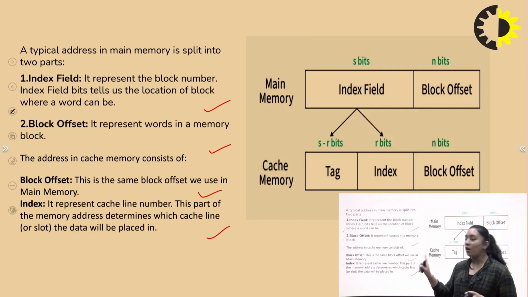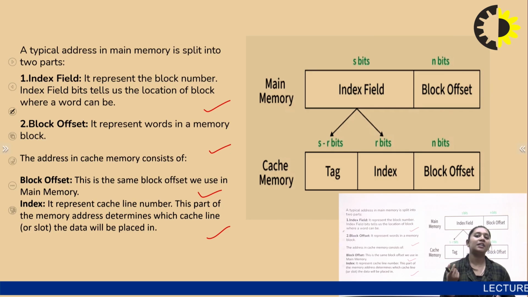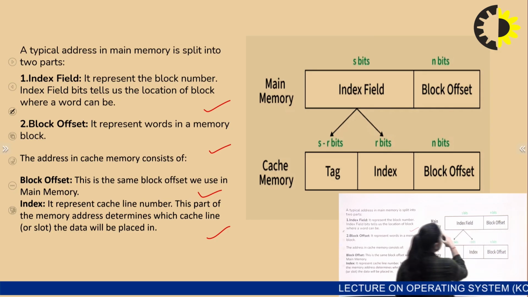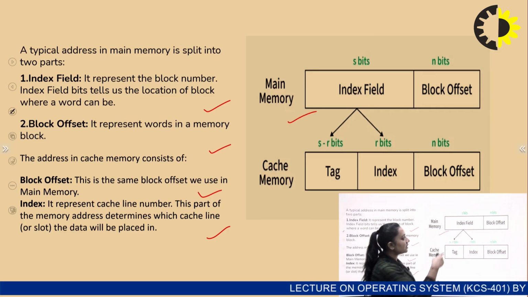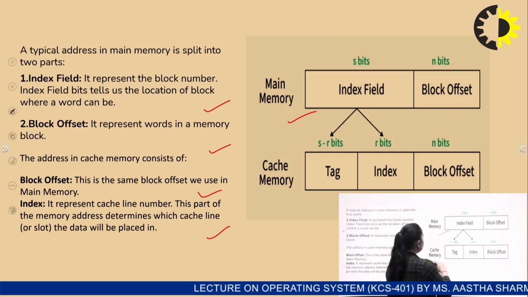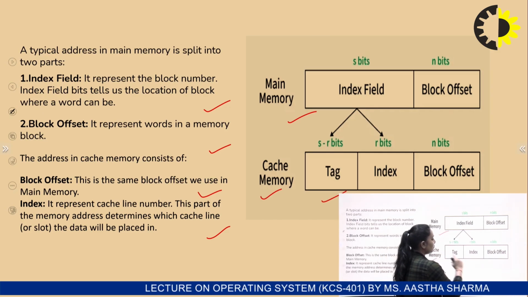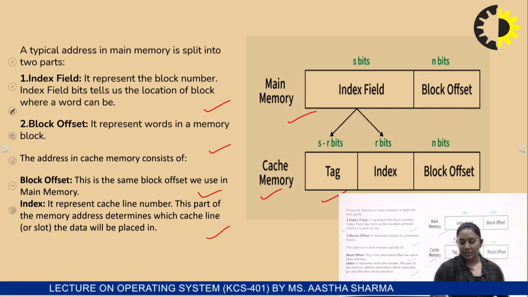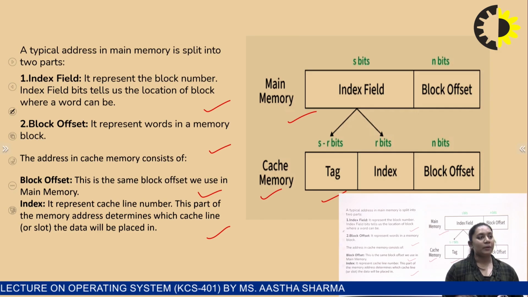The block offset is the offset we use in the main memory, and the index is the cache line number, which is the part of the memory address that determines where the cache line or the slot of data will be placed. As you can see, the main memory address can be in the form of the index field and the block offset. Then it can be divided into the cache memory, where we find the tag, the index, and the block offset of the location of the particular index in the operating system.